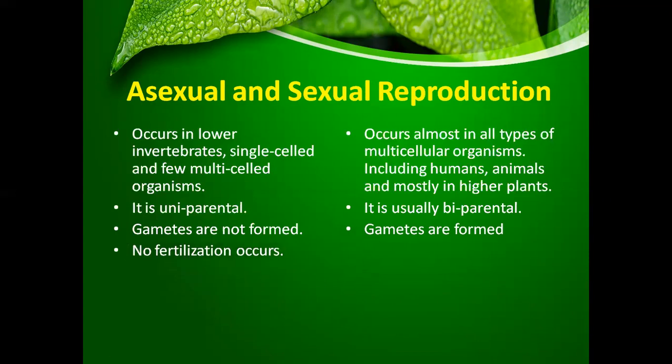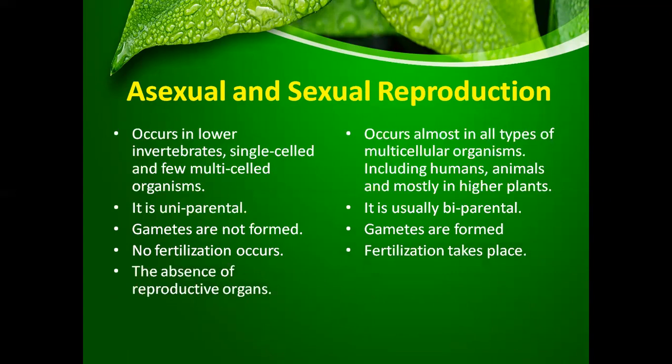When gametes are not formed in asexual reproduction, no process of fertilization occurs, whereas in sexual reproduction, fertilization also takes place. There are no reproductive organs in the organisms which undergo asexual reproduction, but fully developed reproductive organs are present in the organisms which undergo sexual reproduction.